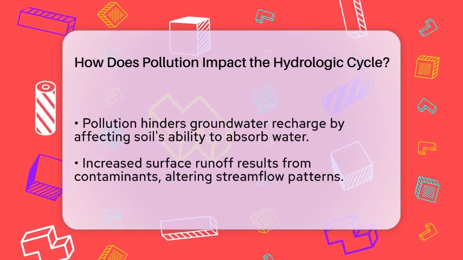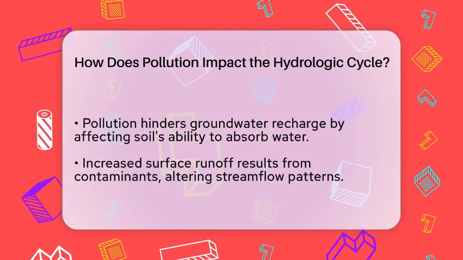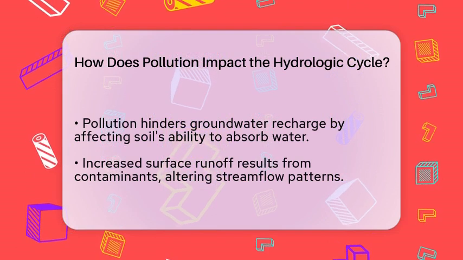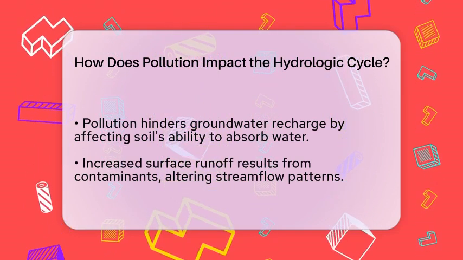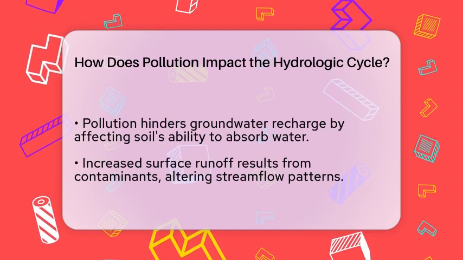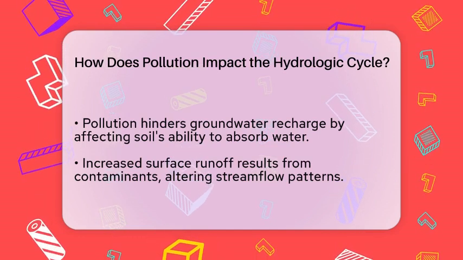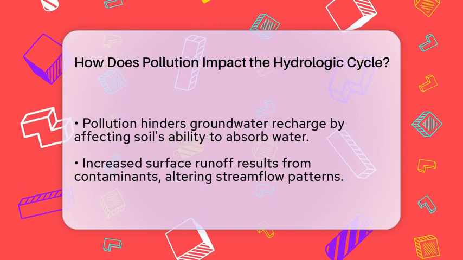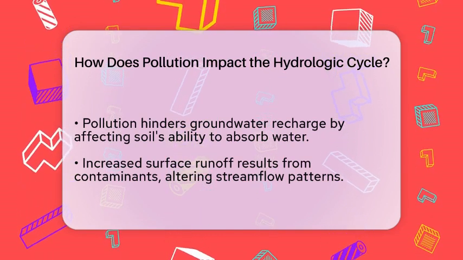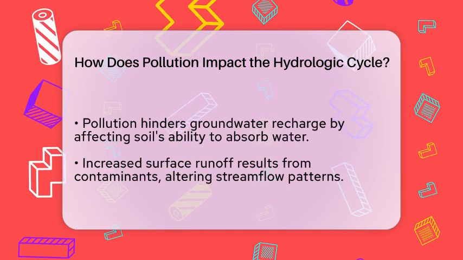Chemical pollutants from industrial, urban, and agricultural sources can alter water chemistry. This affects how water interacts with rocks and the cycling of elements within the hydrologic system. These changes can influence water quality in both coastal and inland waters, impacting the overall balance of the cycle.